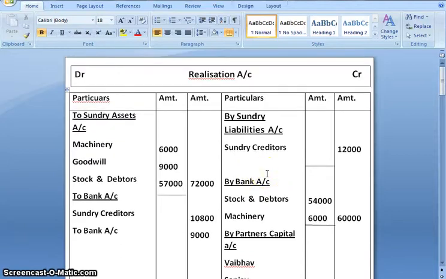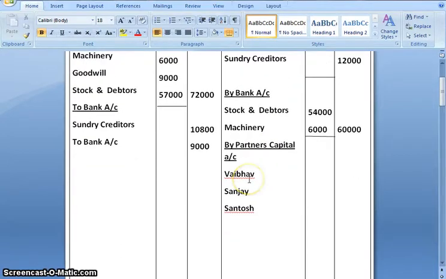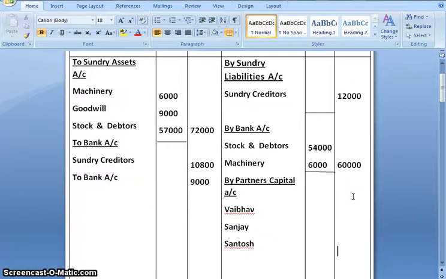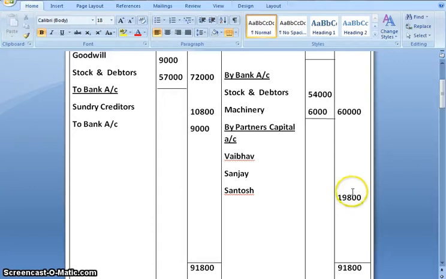Now we'll close the realization account. Debit side is more. On adding 72,000 plus 10,800 plus 9,000, it gives me 91,800. From that, when we subtract 12,000 and 60,000, the balance would be 19,800. Now since it is a loss, as debit balance is more, the loss needs to be divided among all the partners in their profit sharing ratio.